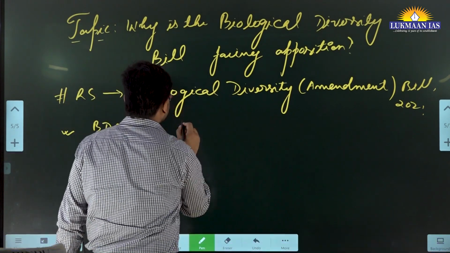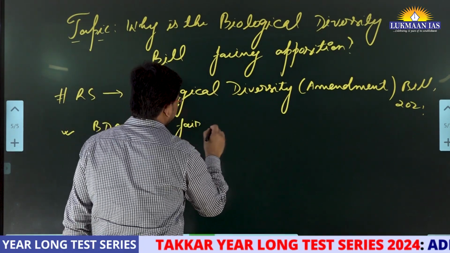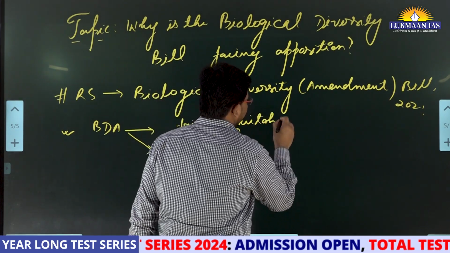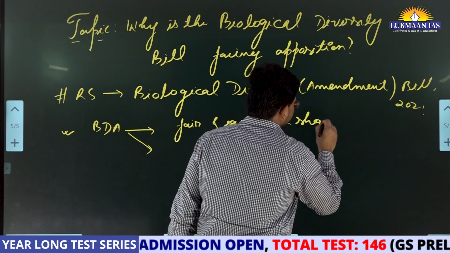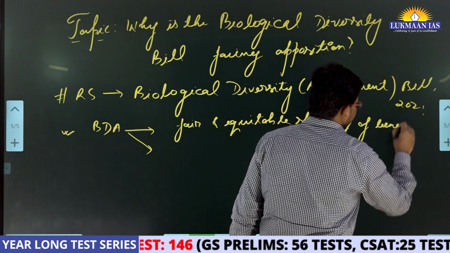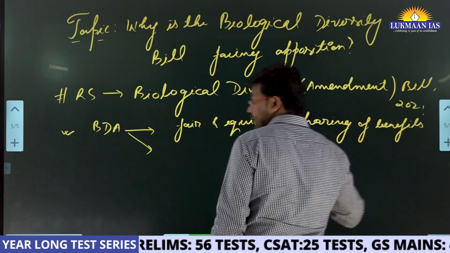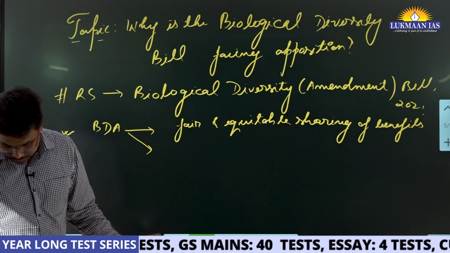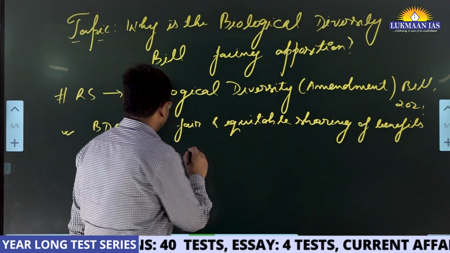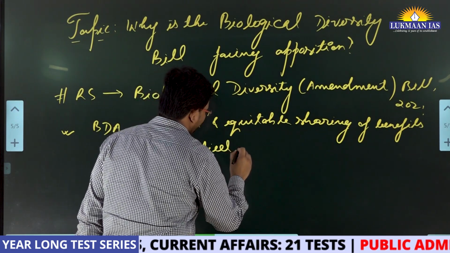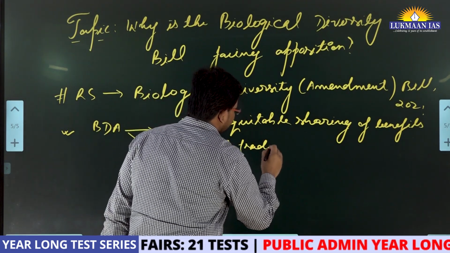And another provision that it has is related to codified traditional knowledge.